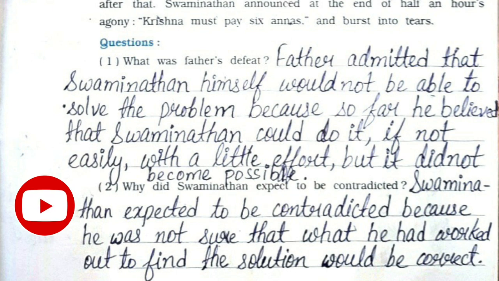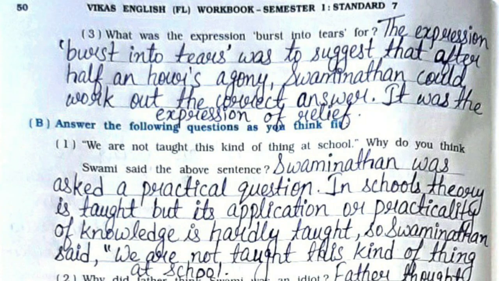Second, why did Swaminathan expect to be contradicted? Swaminathan expected to be contradicted because he was not sure that what he had worked out to find the solution would be correct. Third one, what was the expression burst into tears for? The expression burst into tears was to suggest that after half an hour's agony, Swaminathan could work out the correct answer. It was the expression of relief.